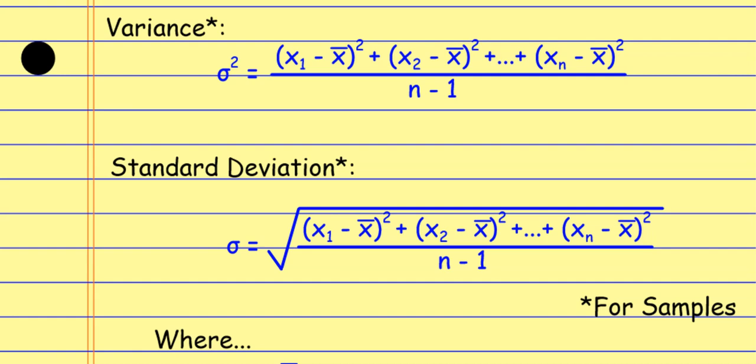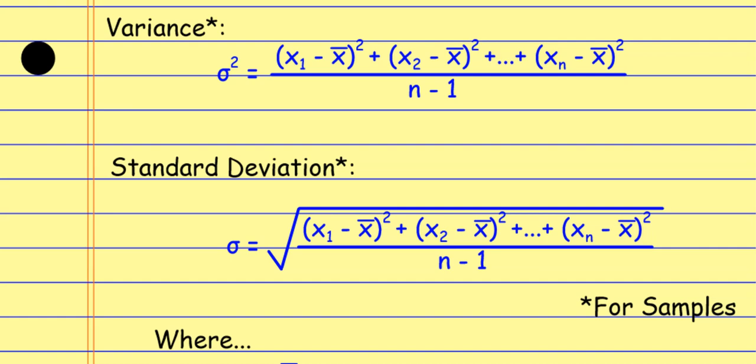The formulas that I have here are for when you're looking for the variance and standard deviation of a sample rather than the total population. When you're talking about the population, the difference in the formula is that it's just an n down here instead of an n minus 1. Most of the time, you're going to use this sample formula, so that's the one we'll use here. But we'll see both of them when we start to plug these things into the calculator.